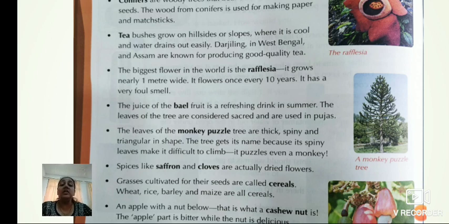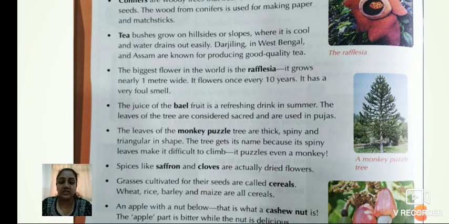Next is, the leaves of the monkey puzzle tree are thick, spiny and triangular in shape. Monkey puzzle tree? What is that? Why is the name like this? Yes, children. We know one thing about monkeys: they are always climbing and jumping from one tree to another.